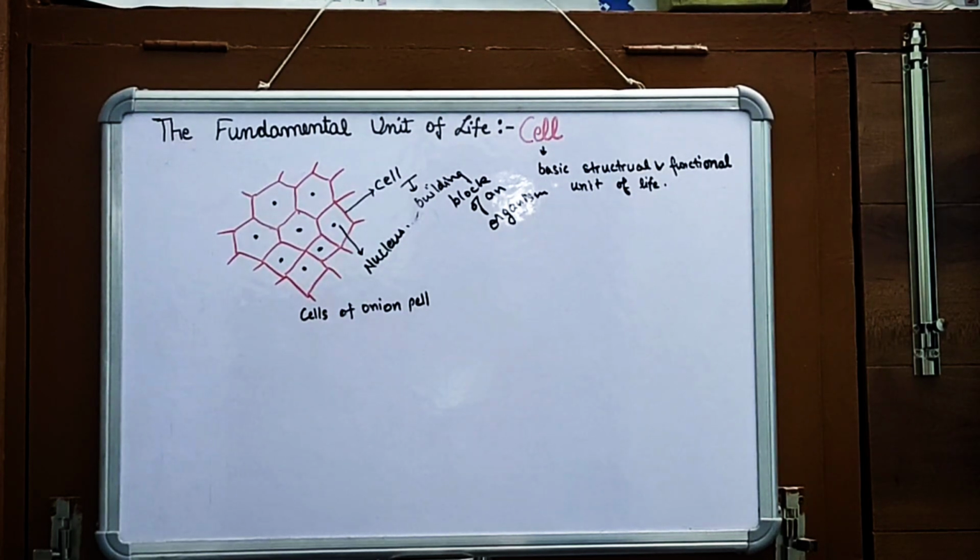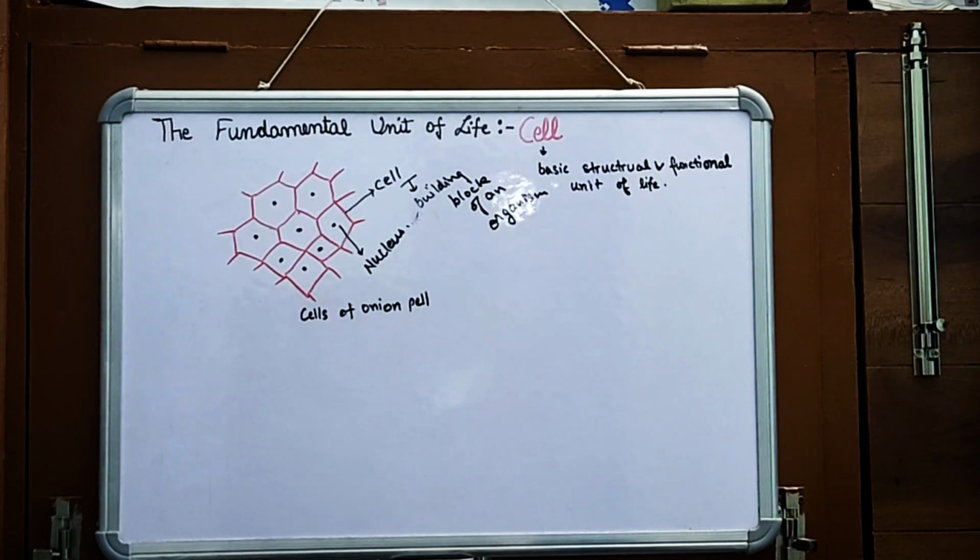These small structures that we see in this diagram are the basic building units of the onion bulb. These structures are called cells. Similarly, in an organism, the cells are the building blocks, which combine to form an organism. Through this diagram they want to convey this information.